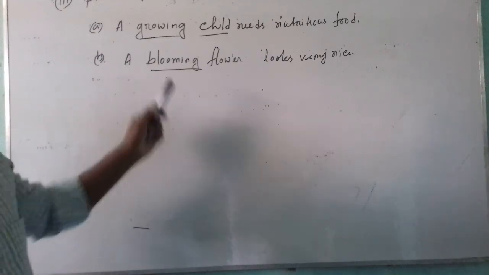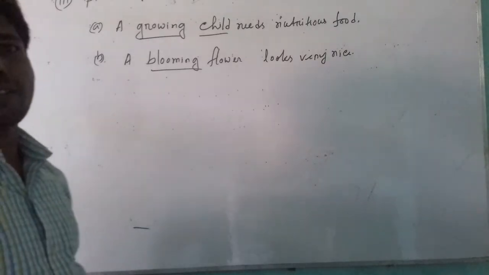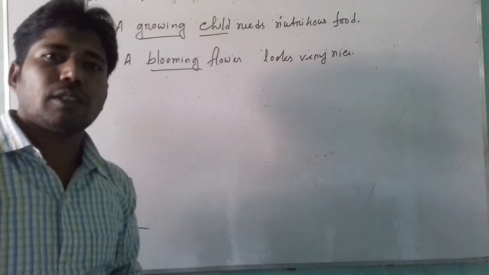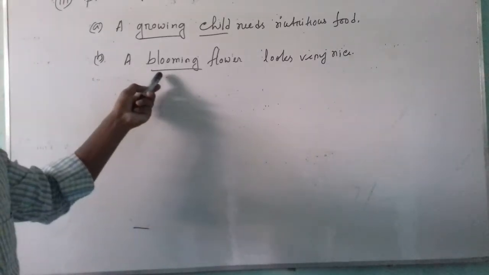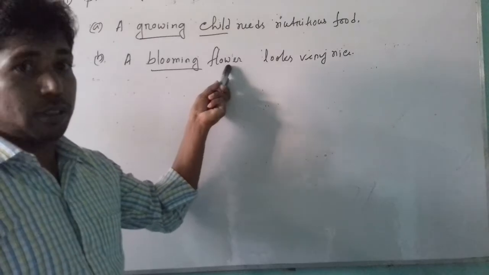Already I have said that present participle is verb plus ing. Here blooming is present participle. This participle has been used before noun. Flower is noun.